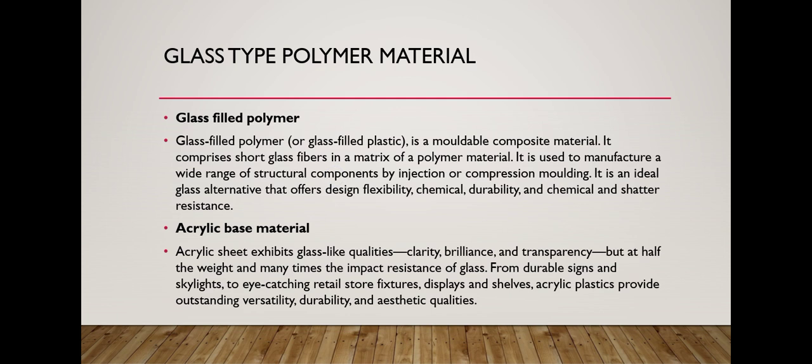Glass types, polymer material. Two types of glass polymer: glass filled polymer and acrylic based material. Glass filled polymer, or glass filled plastic, is a moldable composite material. It comprises short glass fiber. It is used to manufacture a wide range of structural components by injection or compression molding. It is an ideal glass alternative that offers design flexibility, chemical durability, and shatter resistance.